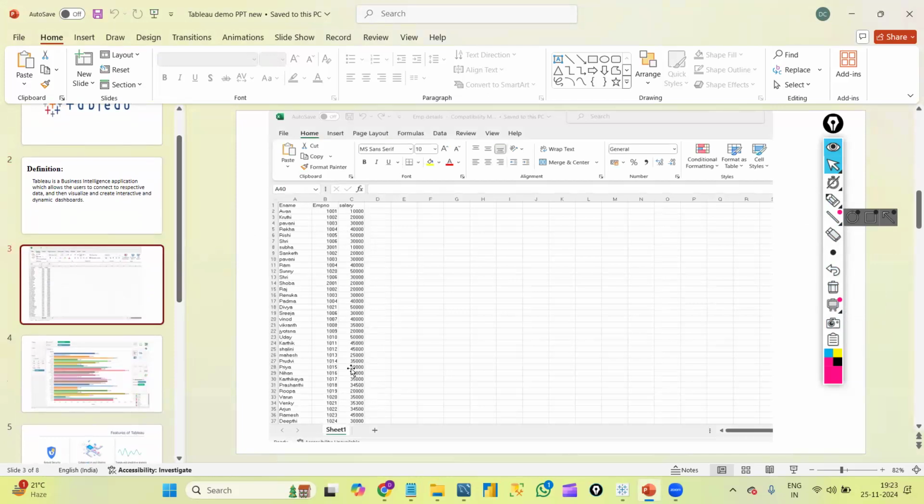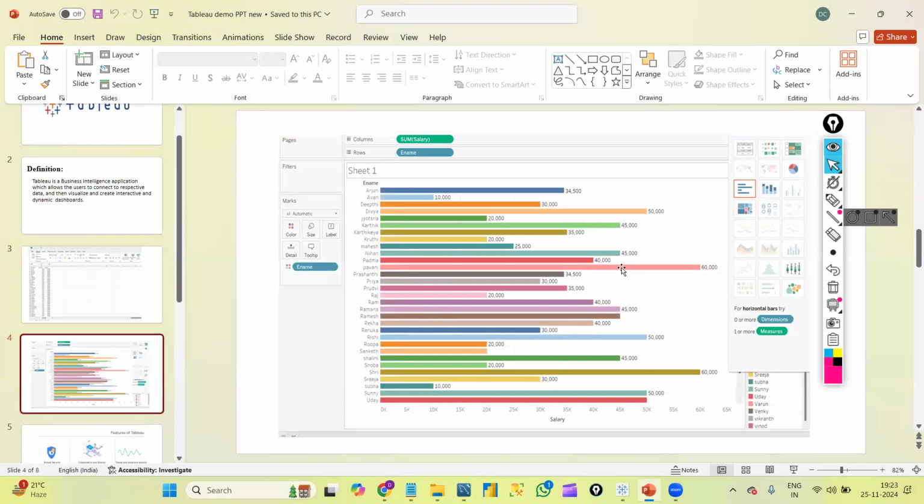In an Excel file, basically we will have data like this, but in order to understand the data in the Excel file, it will be a little bit difficult for us. We can apply the filters here. By using the filters, we can try to analyze the data. But again, instead of seeing this kind of textual data, if we create some graphs like this, it will be easy for us to analyze, right?